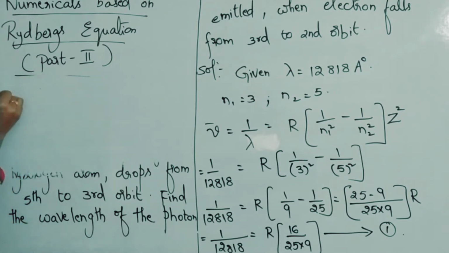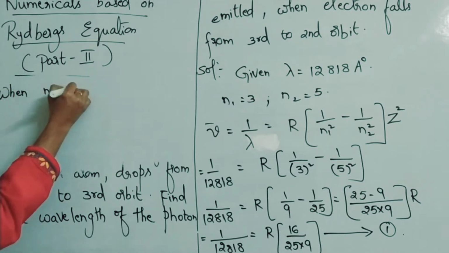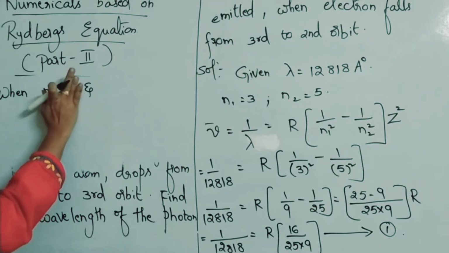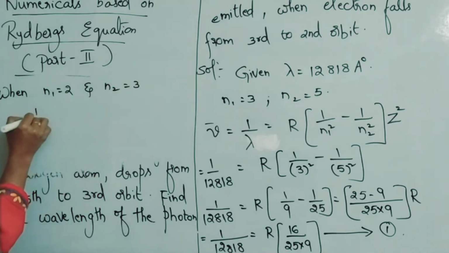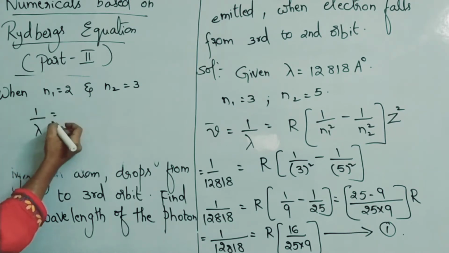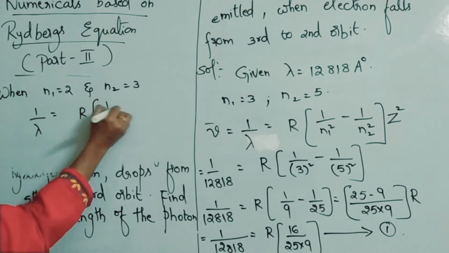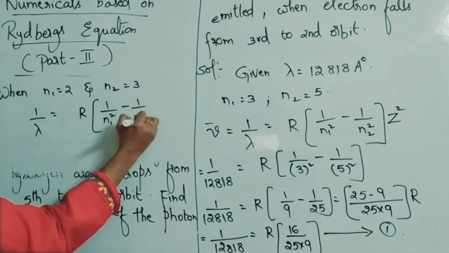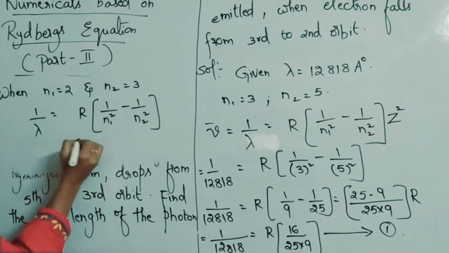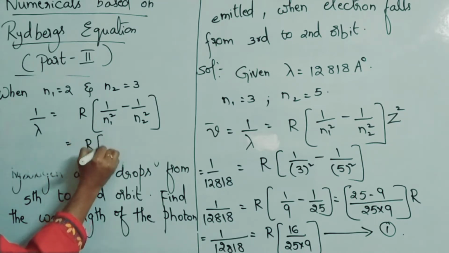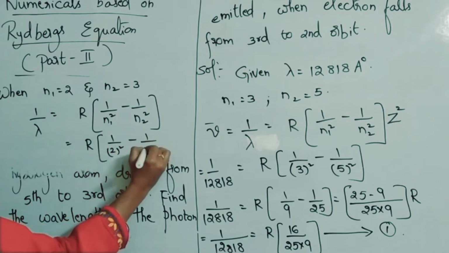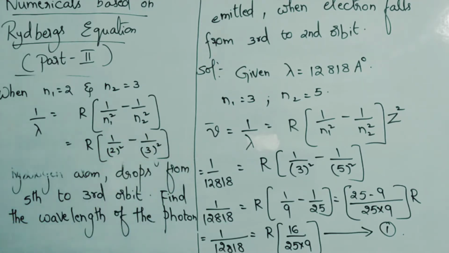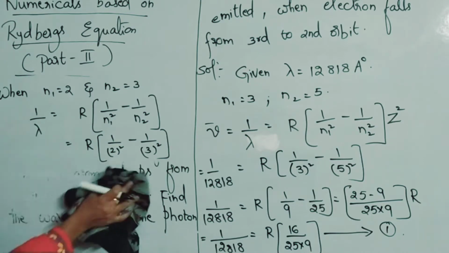Okay, when N1 is 2 and N2 is 3, 1 by lambda is equal to R into 1 by N1 square minus 1 by N2 square. So R value, let it be R only. Here N1 is 2 square minus N2 is 3 square. So 1 by 4 minus 1 by 9.